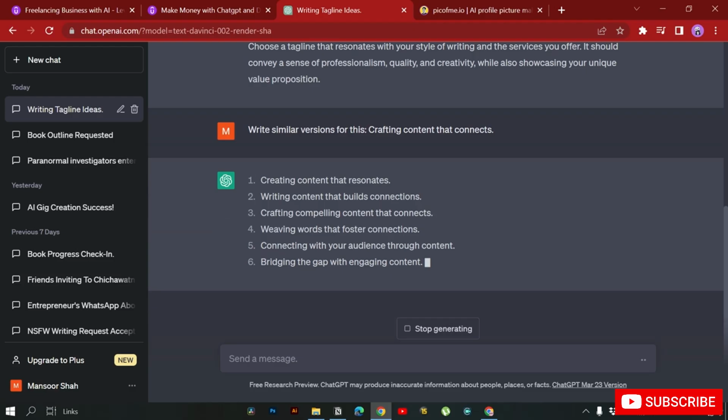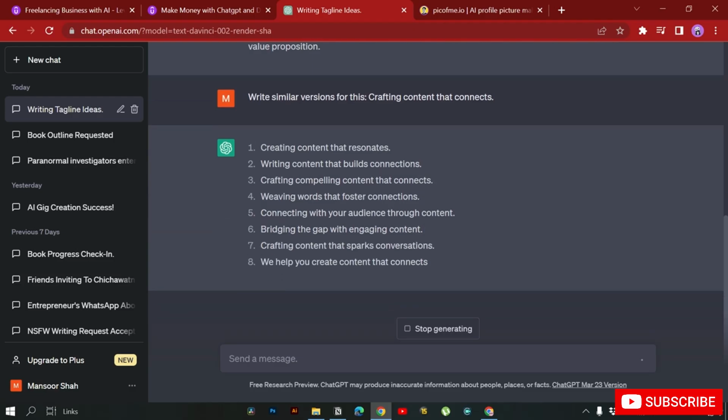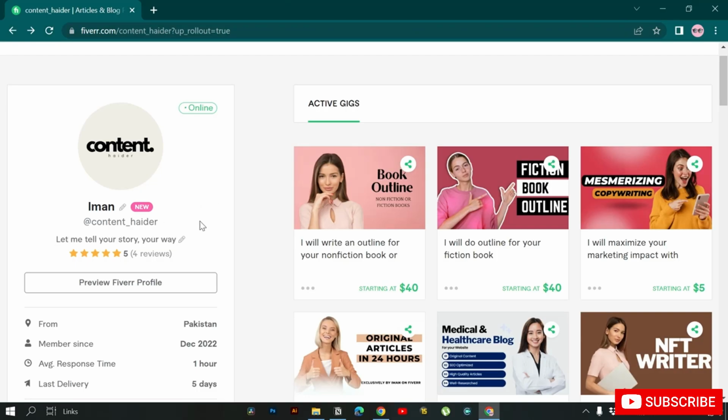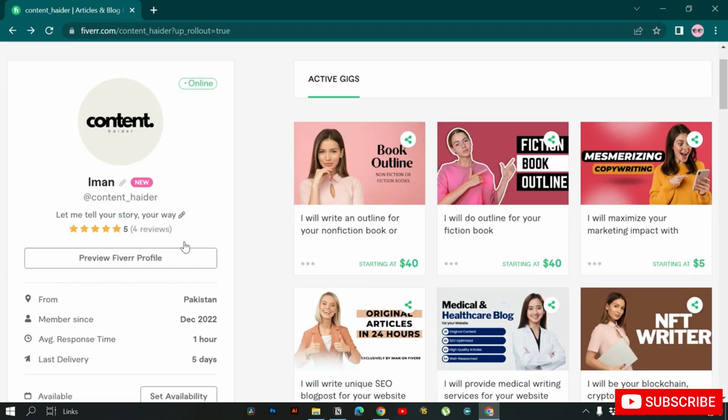Okay, crafting content that resonates, etc. So you can also go through these and select any of these, or you can generate more results. So if I like this one, I'll just copy this. I just go over here and I'll paste it over here. But right now, of course, let me tell you a story your way. This one was also generated with the help of ChatGPT, and this one looks good. I can also edit this.